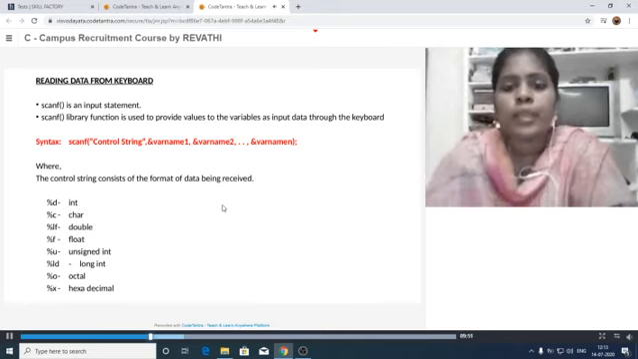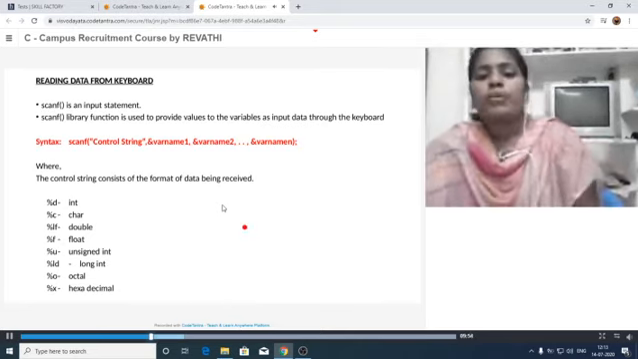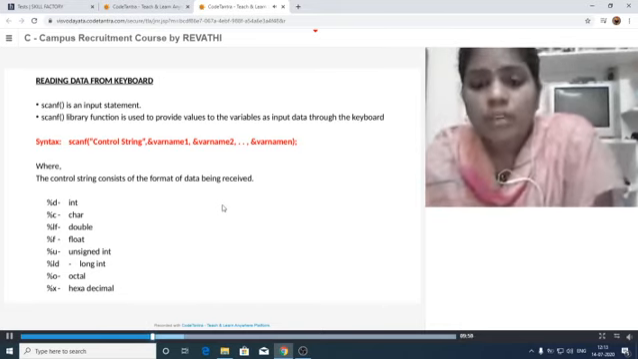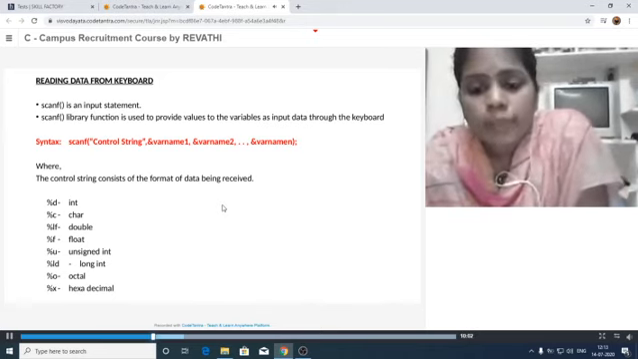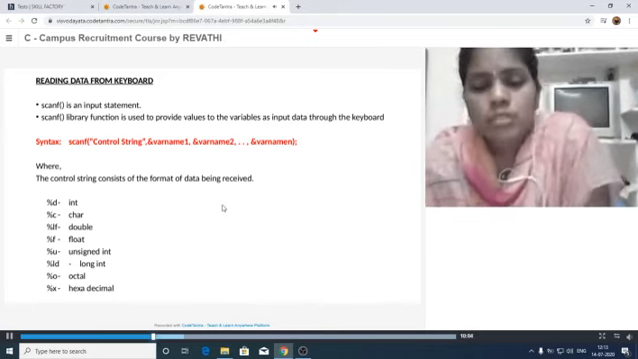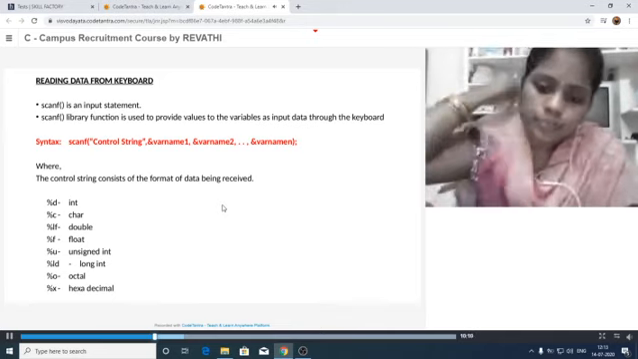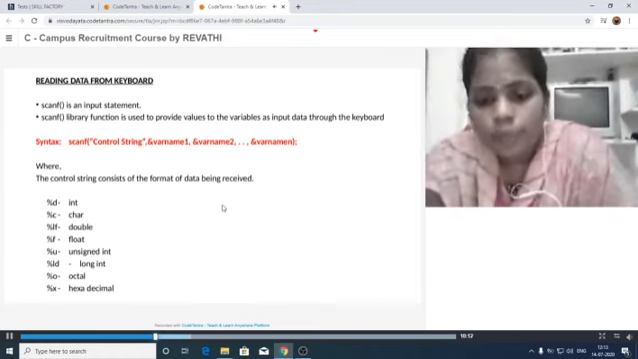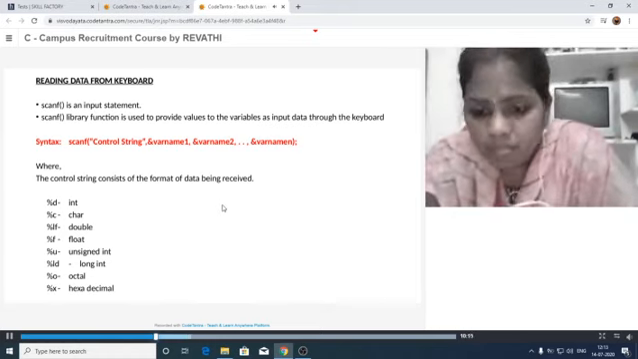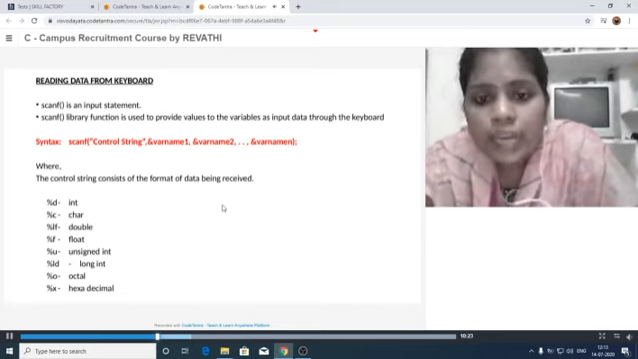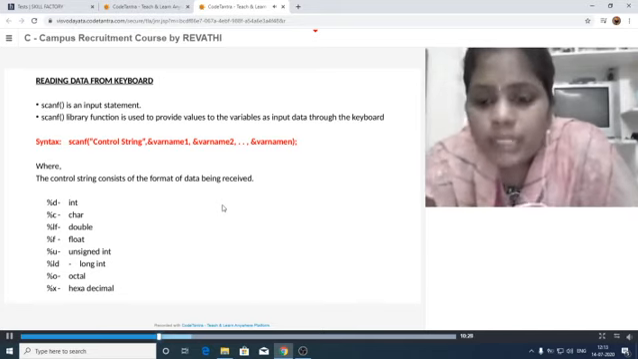Next, in our program, whenever we want to read data from the keyboard, that means we have to provide the input by using the keyboard, we need to use the scanf statement. Scanf and printf are the two library functions used for reading and writing data. So scanf is an input statement. By using this, we can provide the input values through the keyboard.